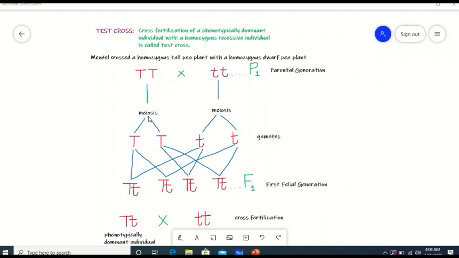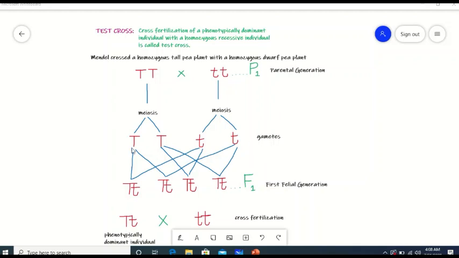After meiosis, gametes are produced. This capital T from here, this capital T from here, this small t from here, and this small t from here.